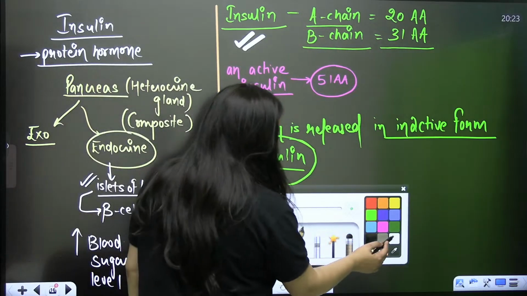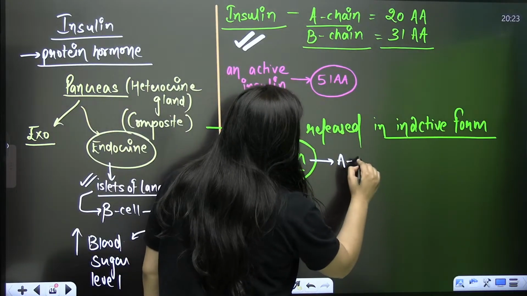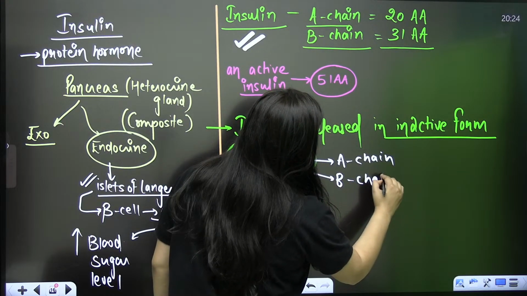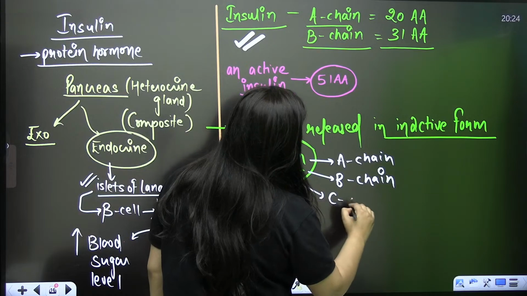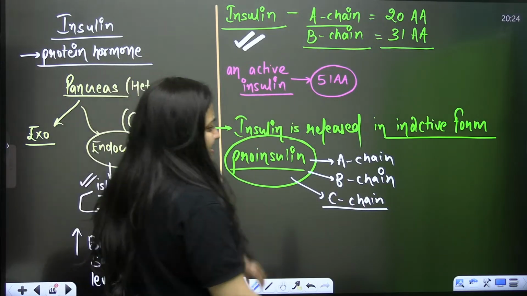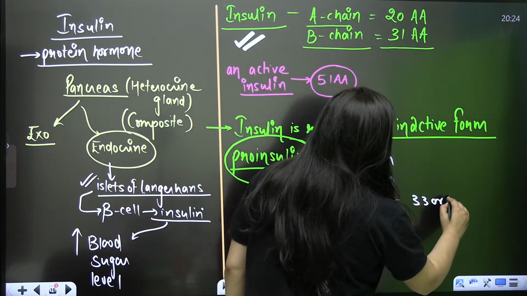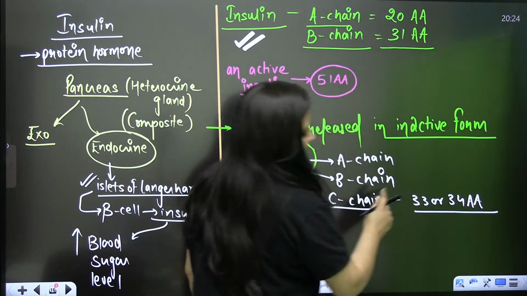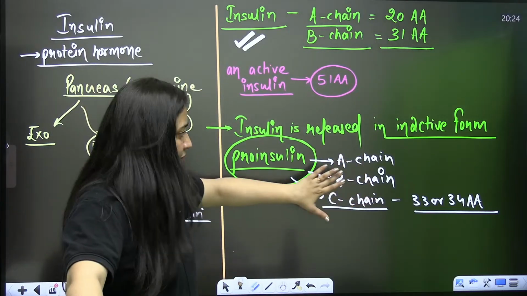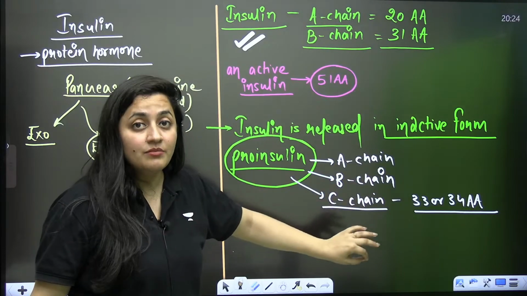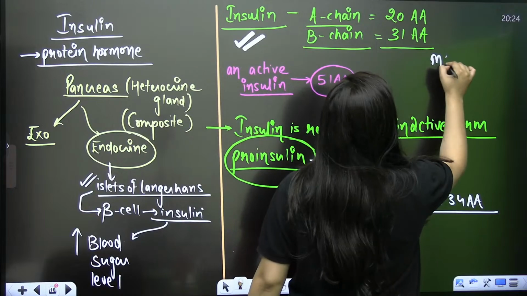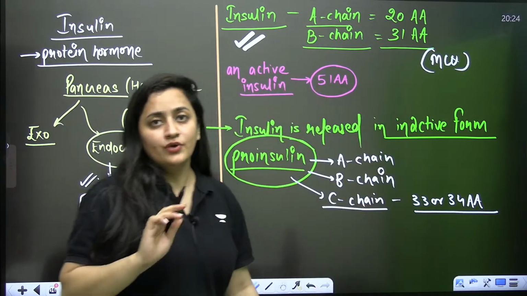So when you talk about this proinsulin, remember, it has 3 chains. A chain, B chain is also there. These are the chains of amino acids, and one C chain is also there. Clear? The C chain has 33 or 34 amino acids. Right, it can have 31 or 34 amino acids, something like that. So the A chain has 20 amino acids, the B chain has 31 amino acids. This is something very important. You need to remember, an MCQ can come from this part. Okay, students? Right, an MCQ can come from this part.